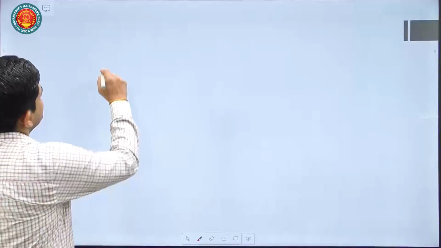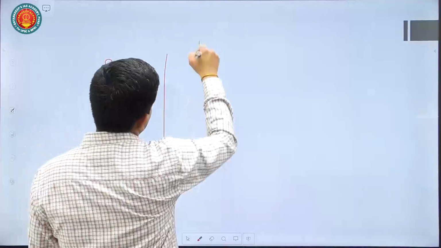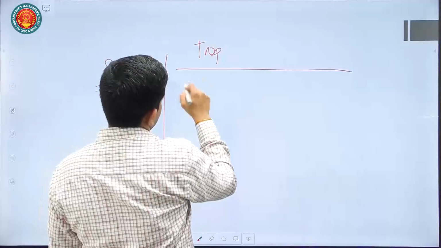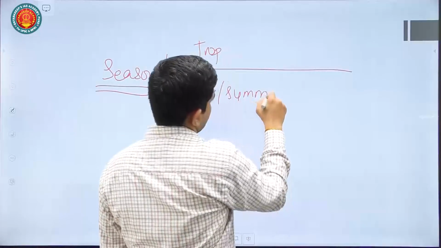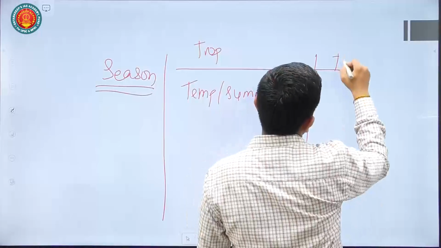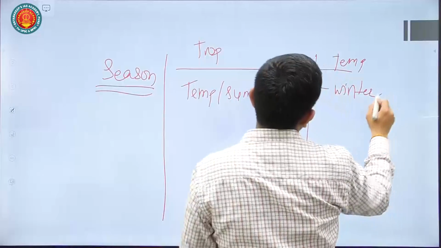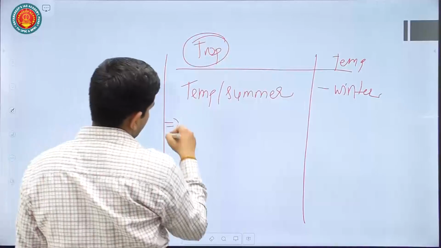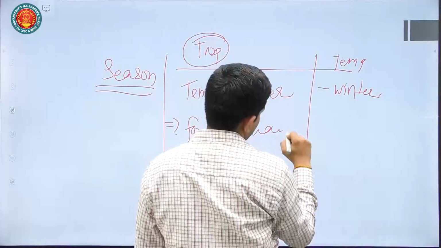Yeah, so you can also mention the season in which they form. Generally tropical cyclone forms in the season of high temperature, that is summer, and temperate cyclone generally forms majority of the time in winters. Generally this tropical cyclone lasts for less than a week.